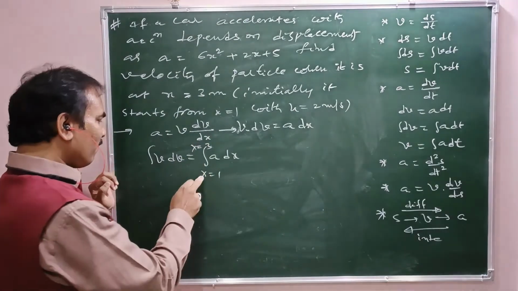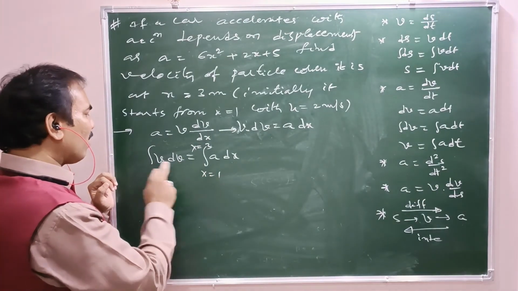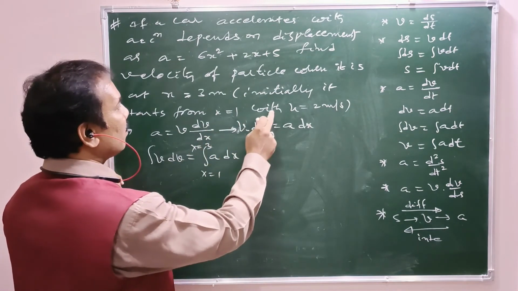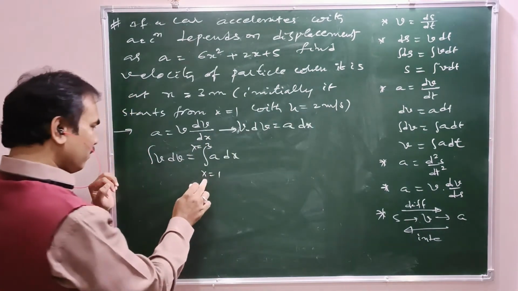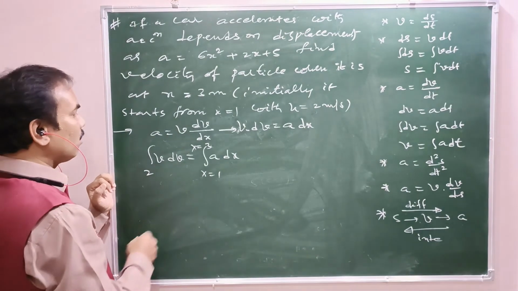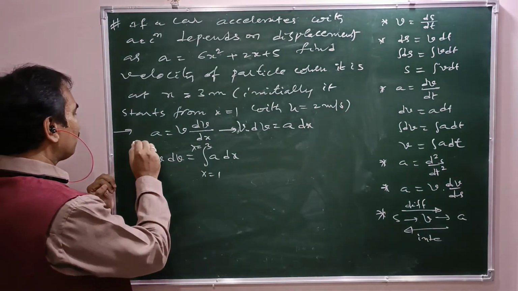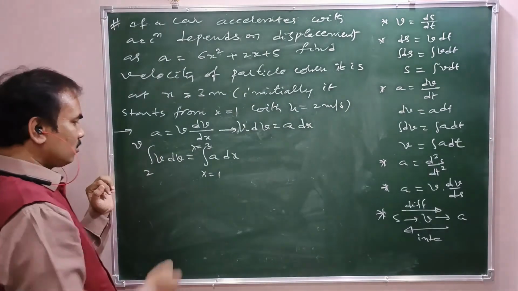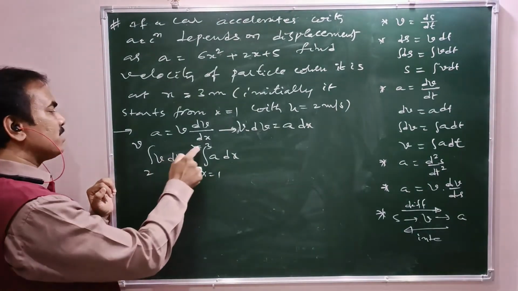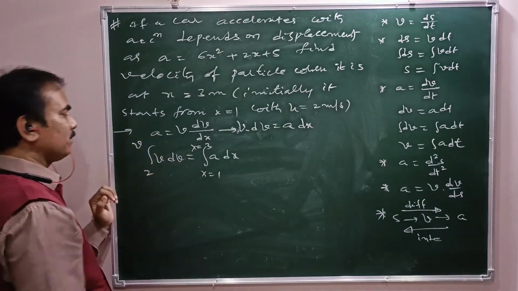When x equal to 1, what is the velocity? Velocity equal to 2. When x equal to 3, we need to find the velocity, which is unknown, v.